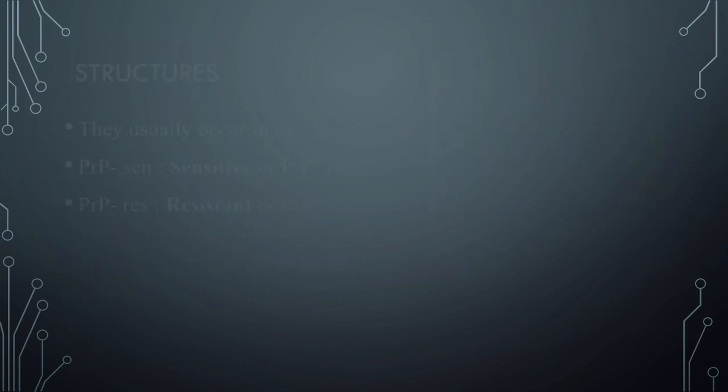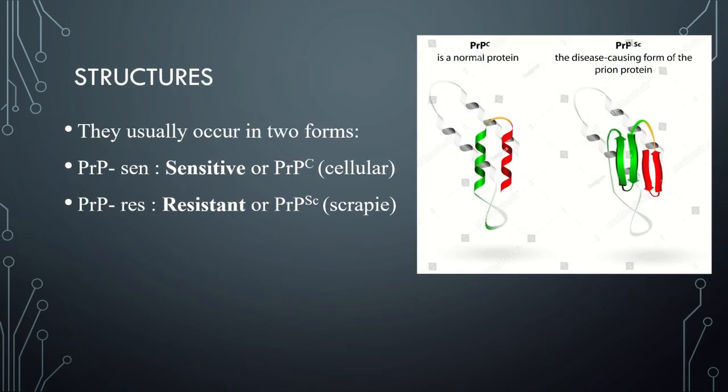for that. As you can see, prions usually occur in two forms. One is the normal form and the other is the resistant scrapie form. The normal form of the protein is called PrP, with a C in the superscript, which represents the normal form. While the infectious form is PrP with an Sc in the superscript. The C refers to cellular, and Sc means scrapie, which is the prototypic prion disease occurring in sheep.